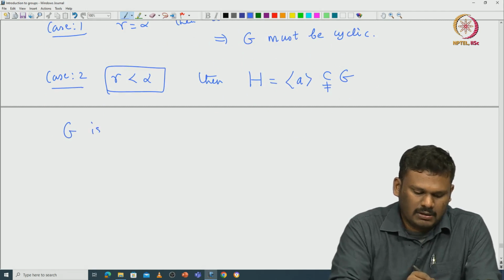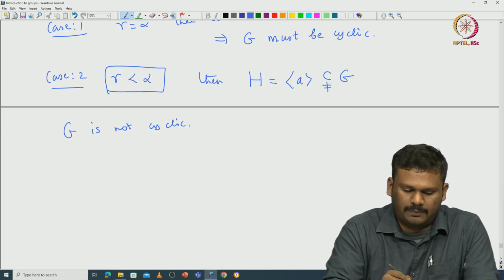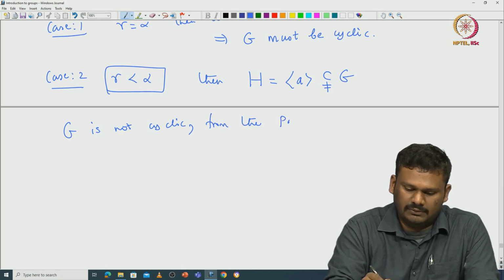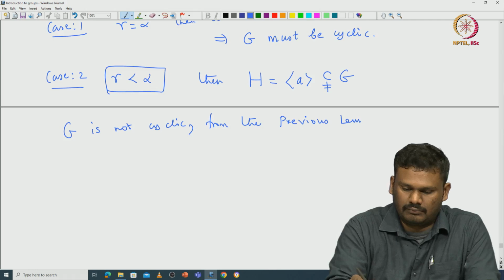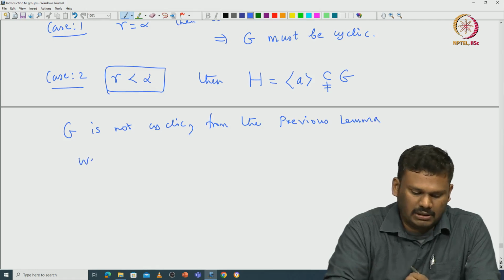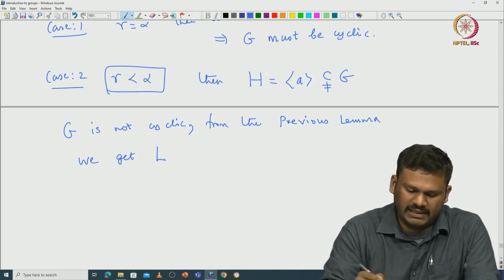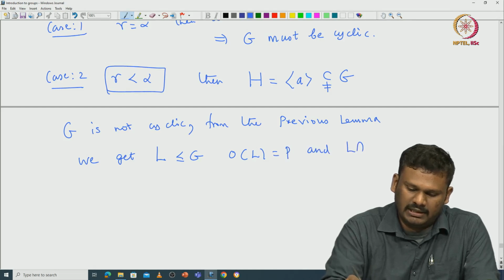So from the previous lemma, we get another group, call it L, a subgroup of G, such that the order of L is p and L intersection H will be trivial.